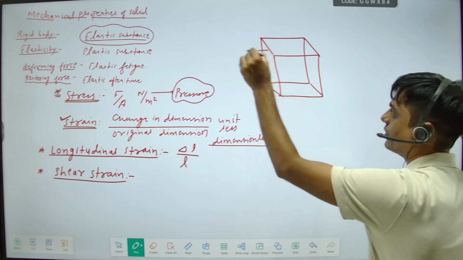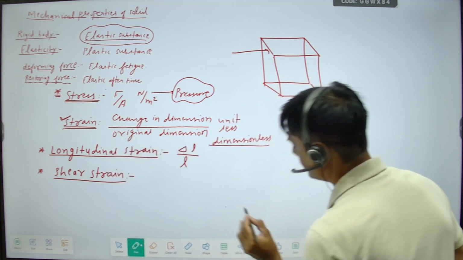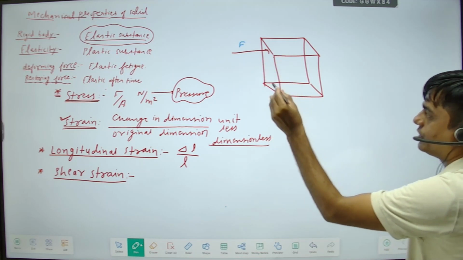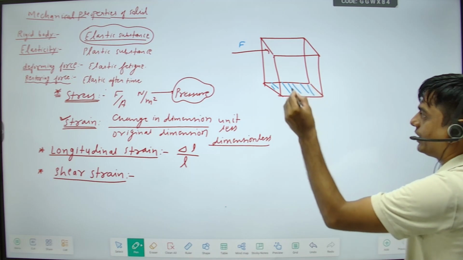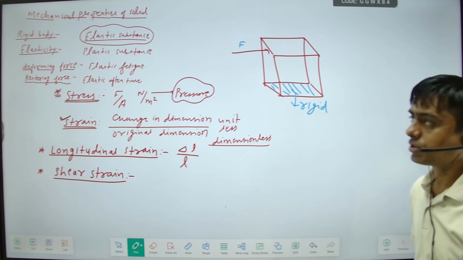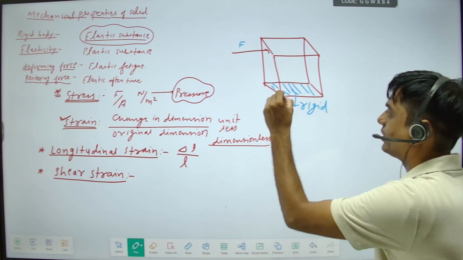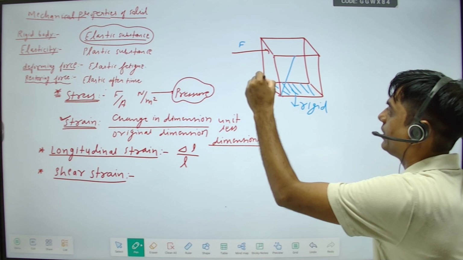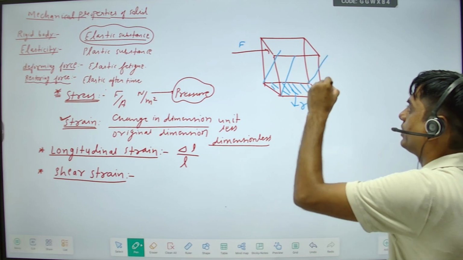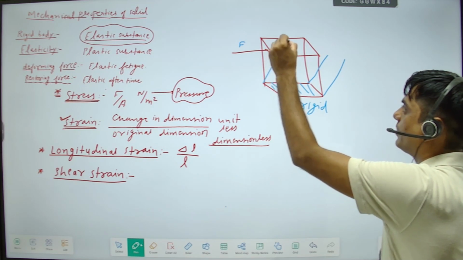When we apply force F here, these two sides are rigid ends. So the upper face will be tilted in this direction like this. So now when we compare, you will observe that this upper part is tilted.